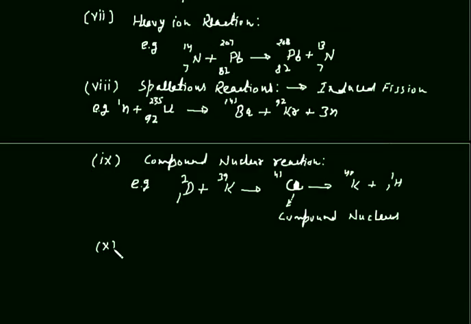10th type of nuclear reaction is spontaneous decay. We know that uranium 238 spontaneously decays into thorium 234 and alpha particle.